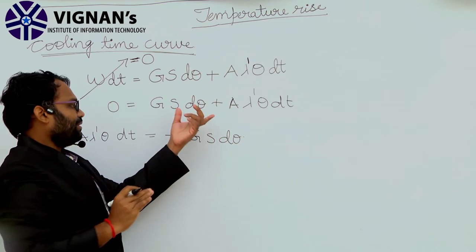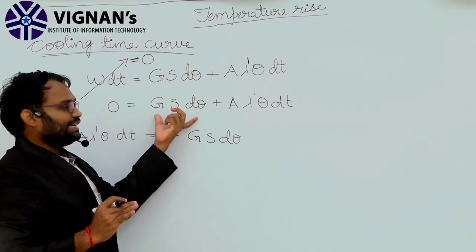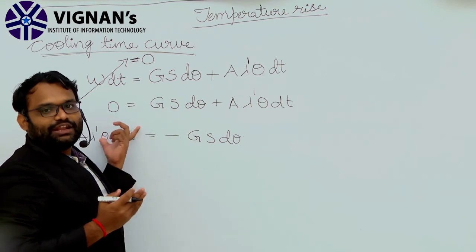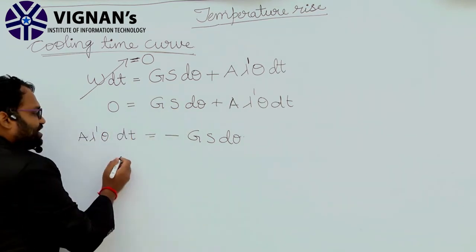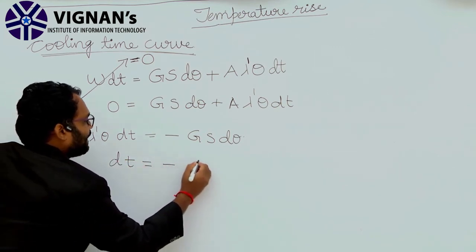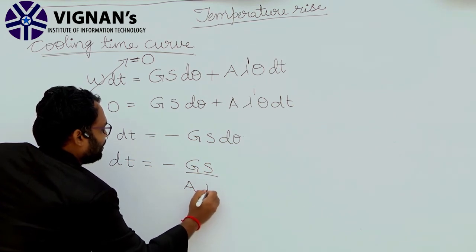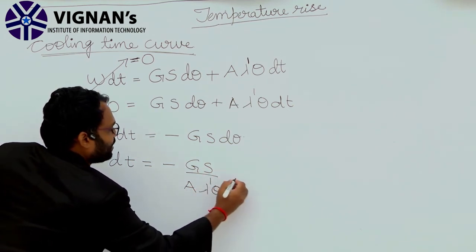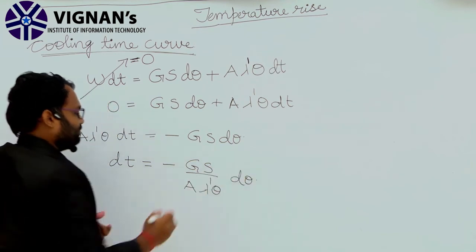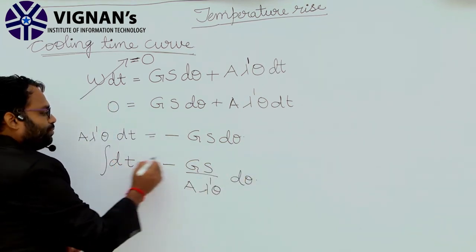The right hand side part, I'm bringing to the left hand side part, that is the d theta part. So now the expression is becoming dt is equal to minus Gs by A lambda dash theta into d theta. Clear?